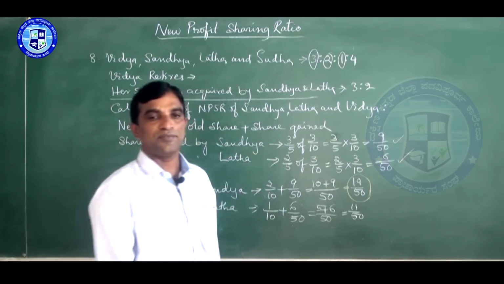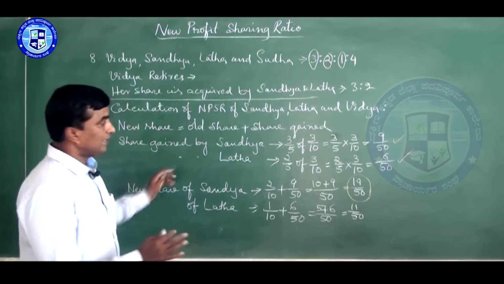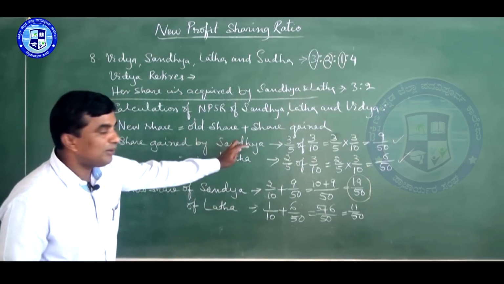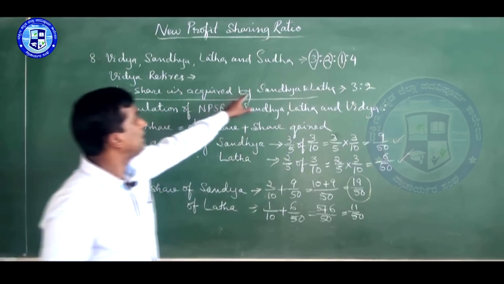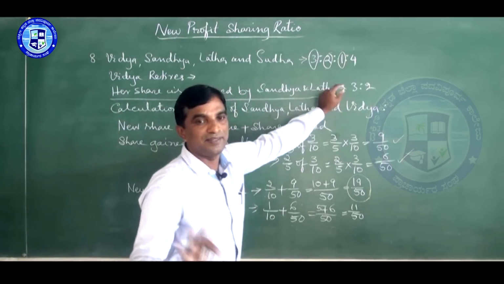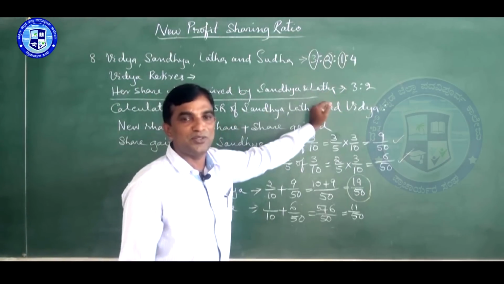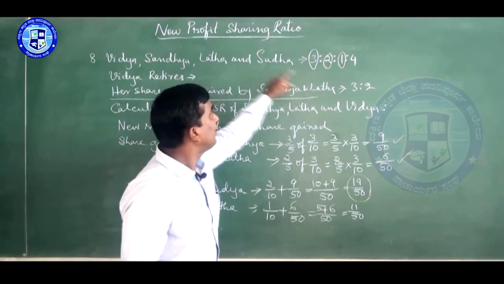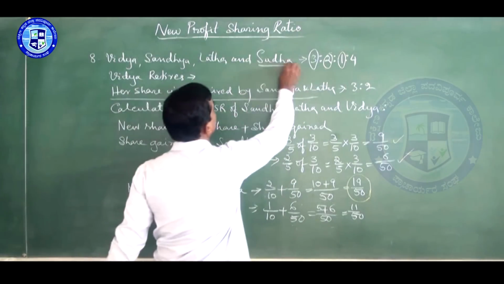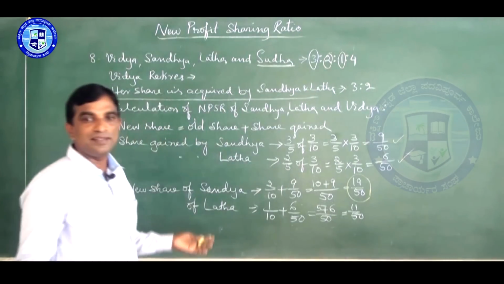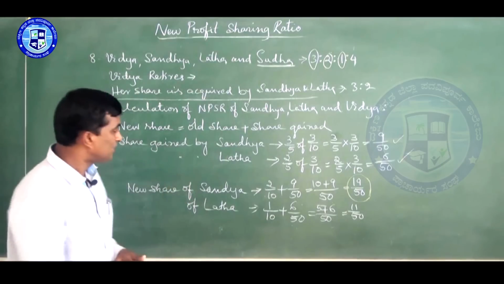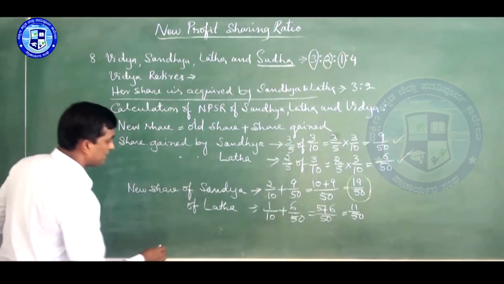11 by 50. Here we have found out only the two partners' gain ratio because only they gained her share. While finding out a new share, we have to find out the third partner, Sudha's share also. But they have not given the share gained. So write the old share itself.